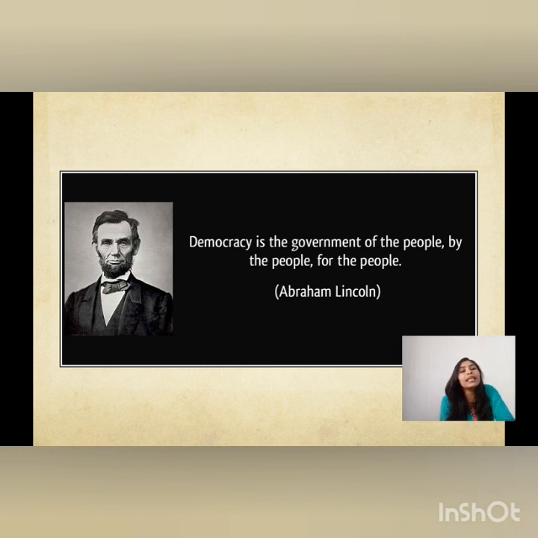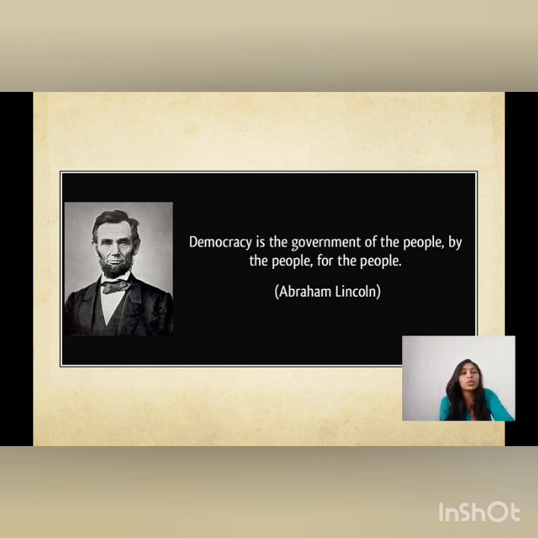This is the third definition, by which Abraham Lincoln is trying to say that in a democracy the people make the government and it is for them, and government is the kind of institution which works for the welfare of people. So we have understood the 3 definitions. One is the Greek meaning of democracy, the second is the simple definition, and the third is the one given by Abraham Lincoln.